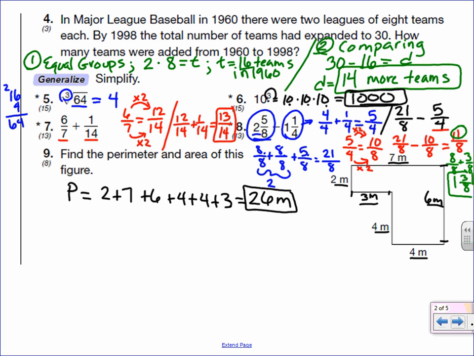For area, we're going to need to cut it into 2 rectangles. So I'm going to make the division there. And I'm going to say that the area of this is going to be 2 times 3, which is 6. And the area of this is going to be 4 times 6, which is 24. So the area is going to be the 2 of those things added together. So 6 plus 24 is 30. And the units on area are the units on the length squared.